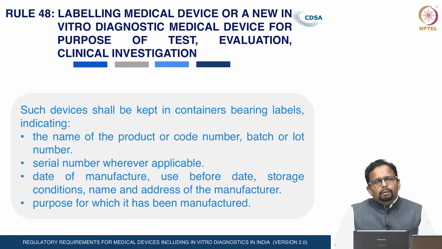In such devices, the label should bear the name of the product, code number, batch number or serial number wherever applicable, date of manufacture of the device, name and address of the manufacturer and the purpose for which it is manufactured. Only this information has to be mentioned on devices meant for test and analysis or clinical investigation.